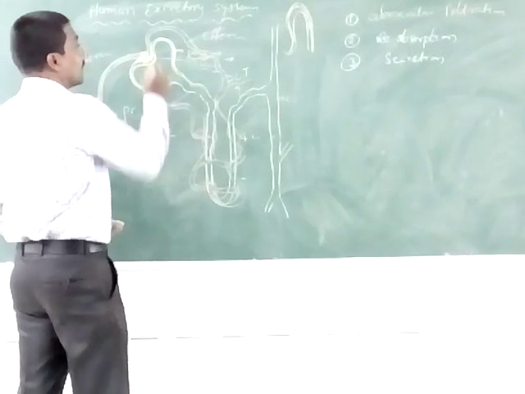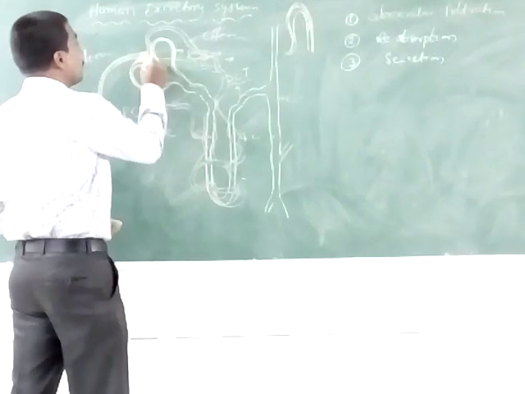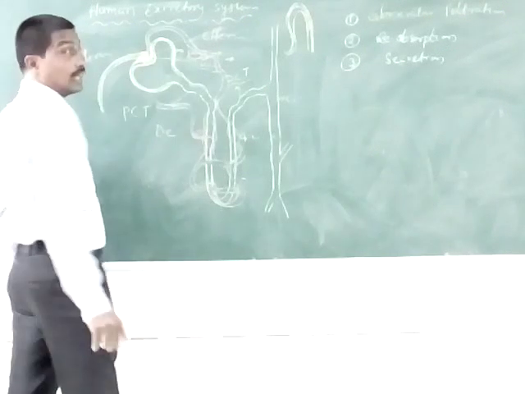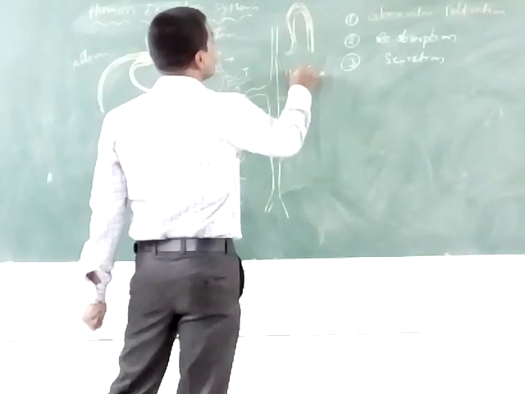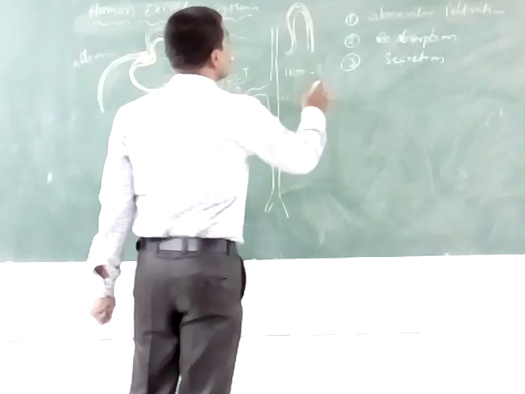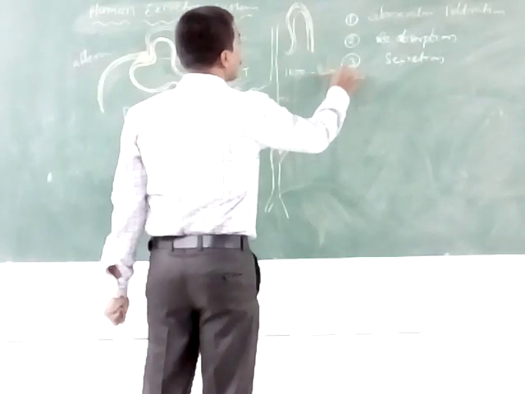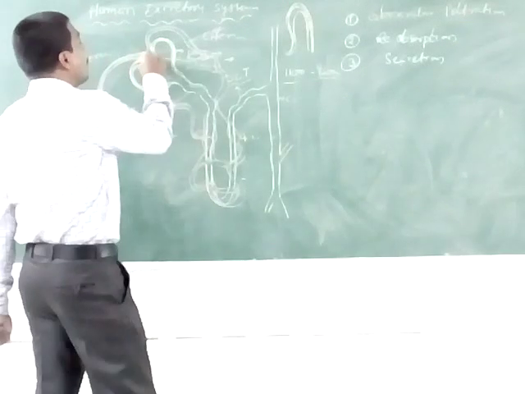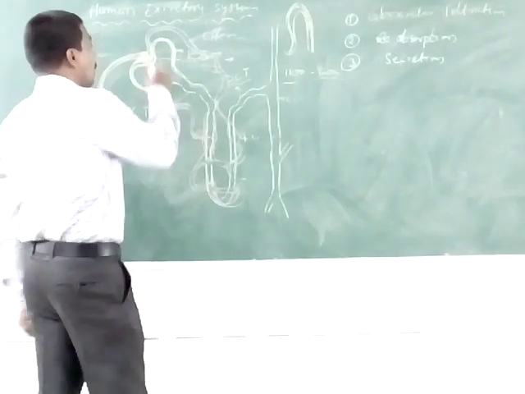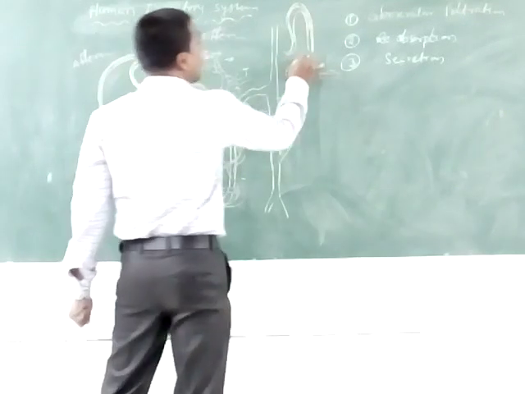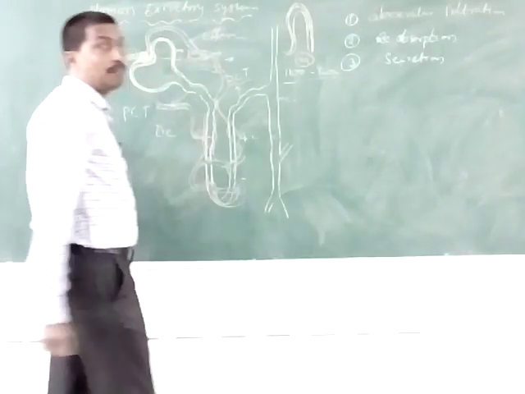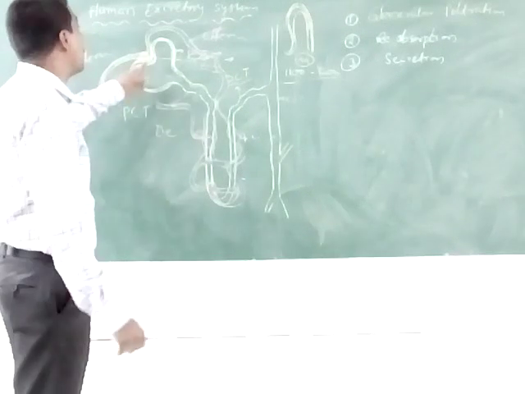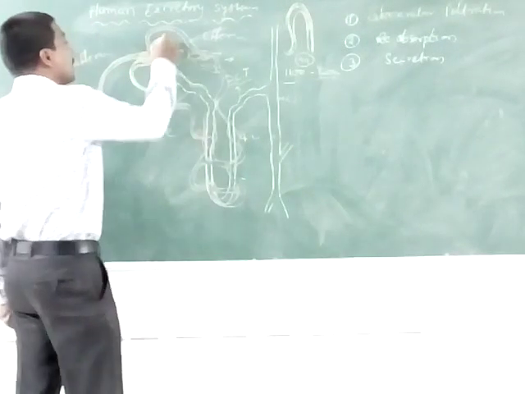Pores are present in the filtration part. About 1100 to 1200 ml of blood is filtered in the glomerular part. 99% of the blood, except the proteins, is filtered into the Bowman's capsule.